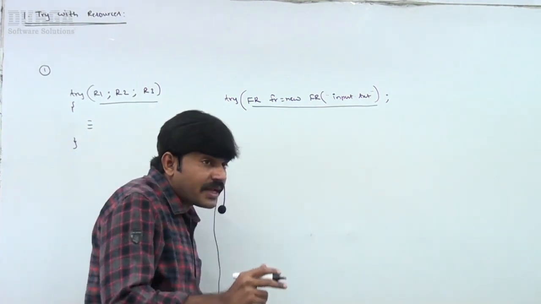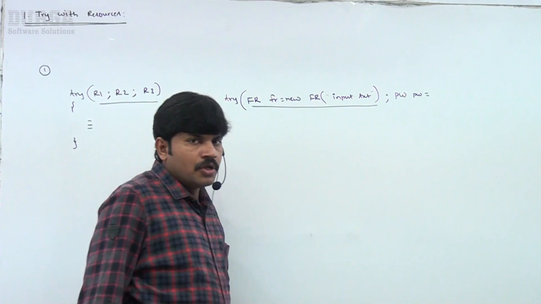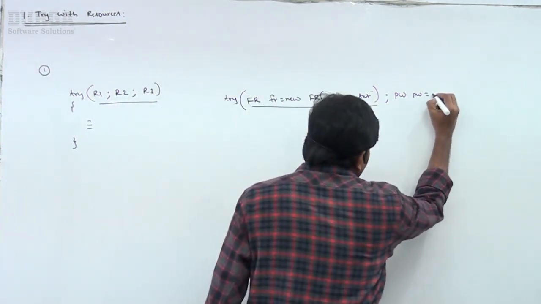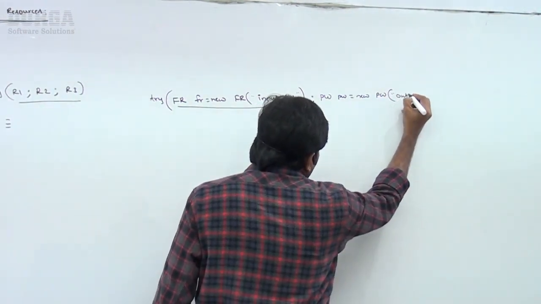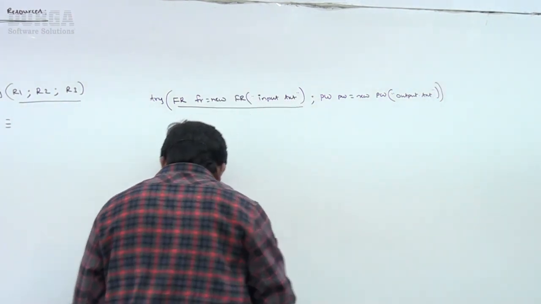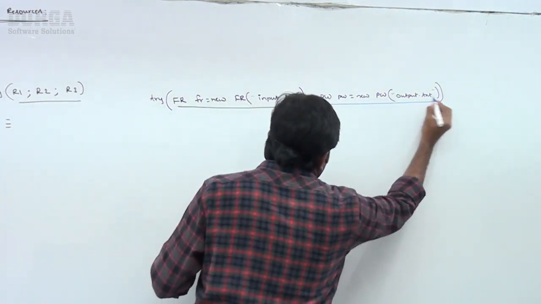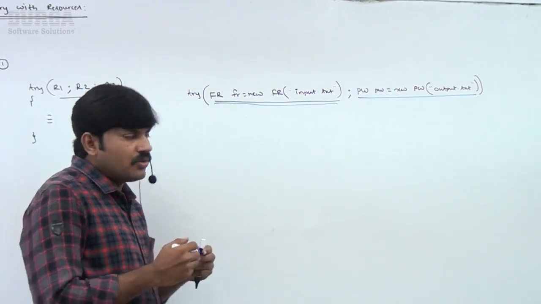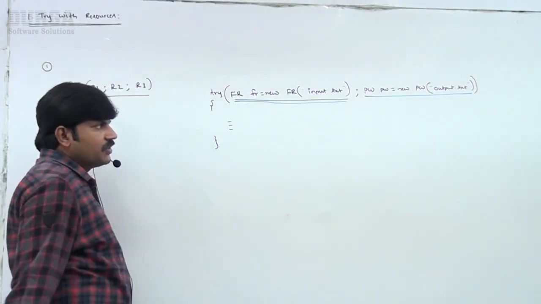Now what is the second resource? PrintWriter pw is equal to, sir, which is the best writer to write extra data? PrintWriter pw = new PrintWriter("output.txt"); like this I'm taking. So this is the second resource. So total how many resources am I taking? First resource, second resource, and now it's very clear.